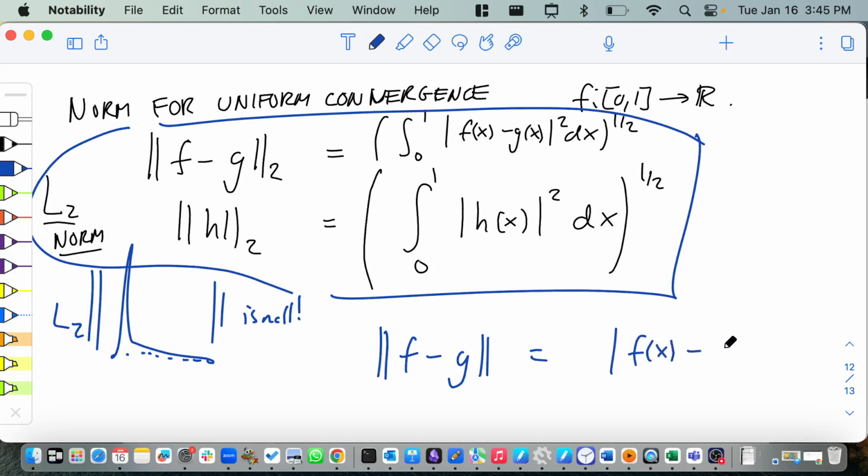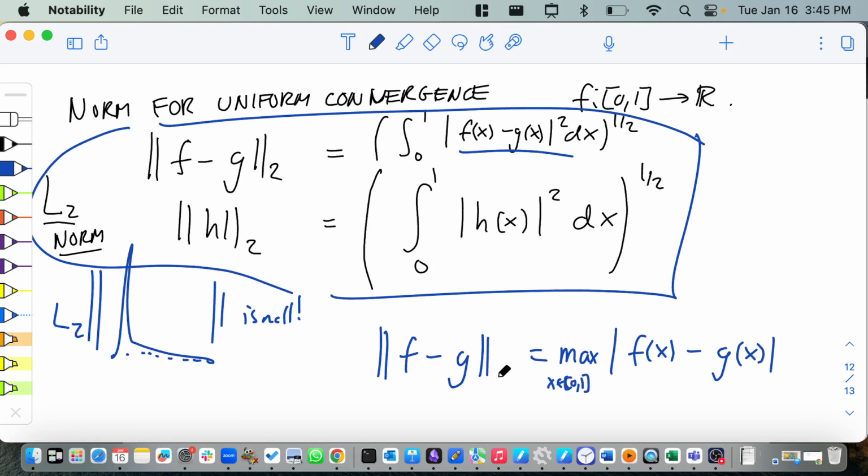So if you do the absolute value of f(x) minus g(x), before we took the absolute value, we squared it, and then we integrated it. What do you want to do with it? Because x is some number between 0 and 1, what do I do with the x value here? Which x value are you looking at? Everyone. Yeah, how do I look everywhere? Is it the max? The max, yes, the maximum. So the maximum over x in [0, 1]. Okay, and this will work.